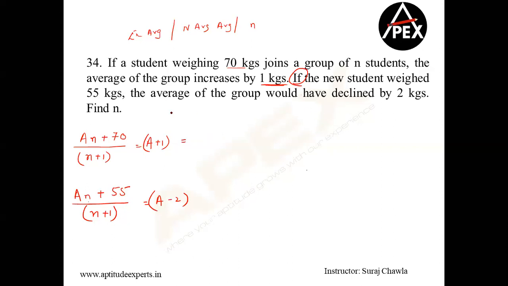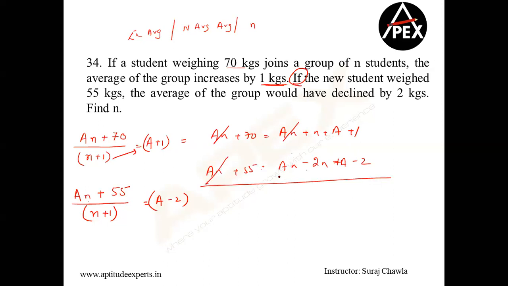I want the value of N. So AN plus 70, let's cross multiply. A into N will be AN only, into N plus 1, and A plus 1. I'm cross multiplying these two verbally. So AN gets cancelled. From here I will have AN plus 55 is equal to AN minus 2N plus A minus 2.